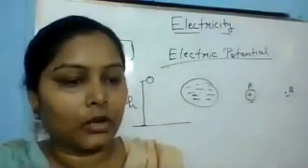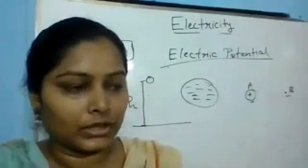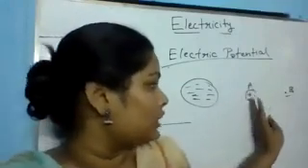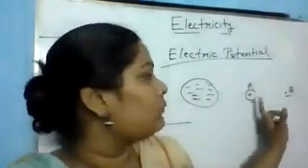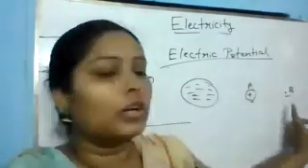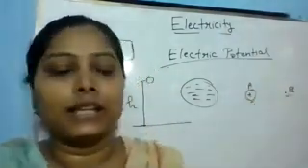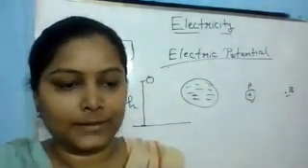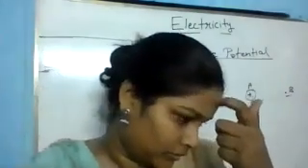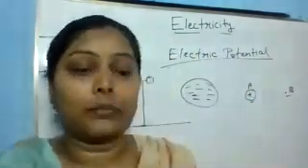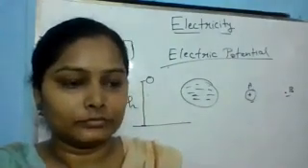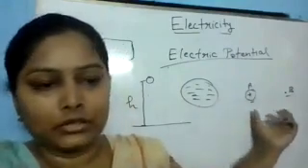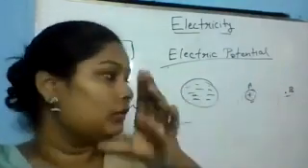What is the basic idea of electric potential? If I want to move a particular charge in an electric field from one point to another point, the work done on this charge is stored as electric potential. Okay, is this clear? Yes, ma'am. Good. So the SI unit of electric potential is volt. Volt was a very well-known scientist, so उन्हीं के नाम पे है इसका unit volt.